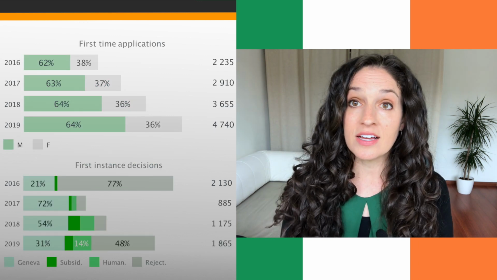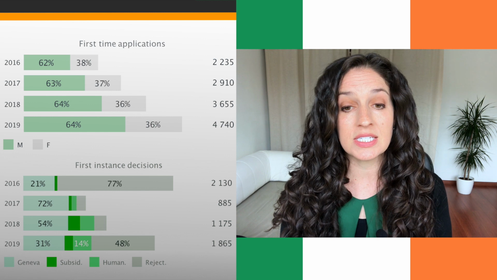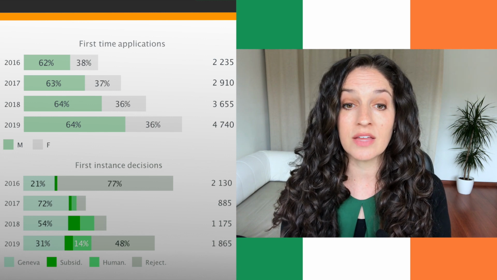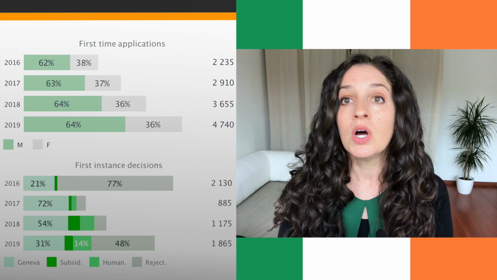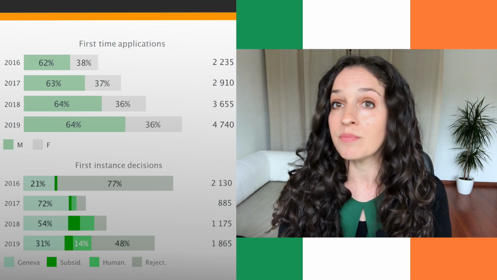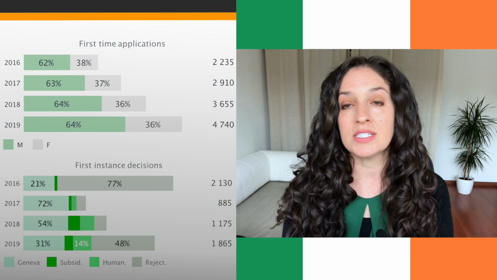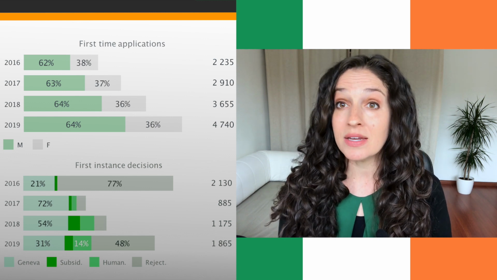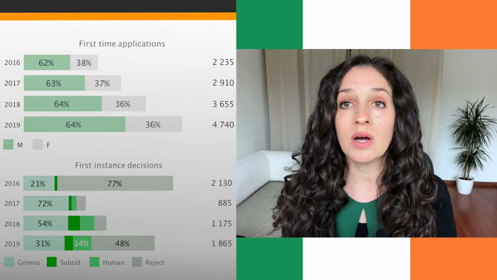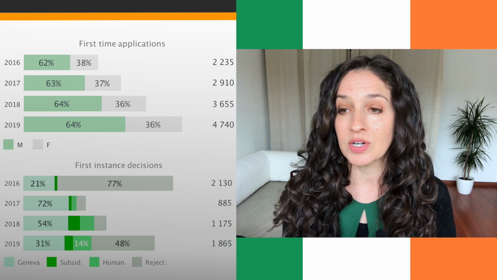If we look at asylum seekers between 2016 and 2019, you can see that the numbers were growing over time, although not extremely high compared to many other countries. But like many other countries, there were higher numbers of men compared to women who put in a first application for asylum.